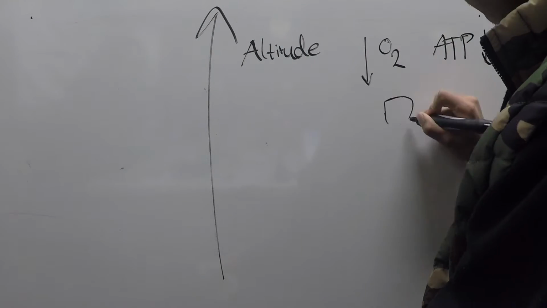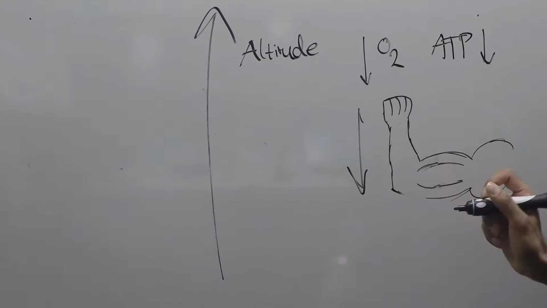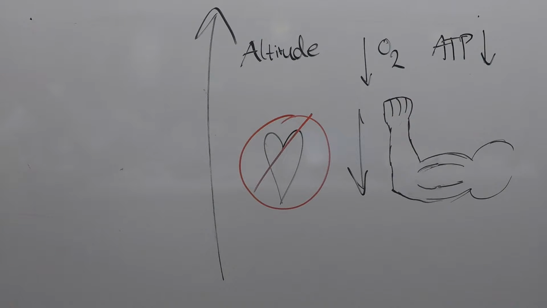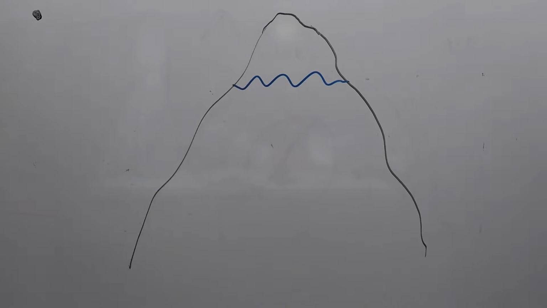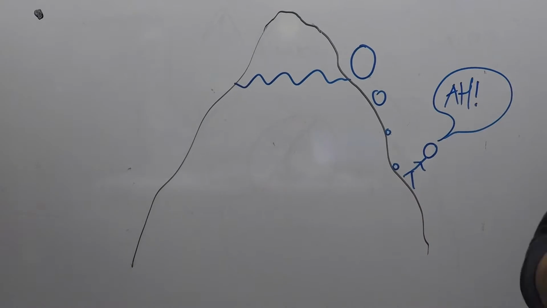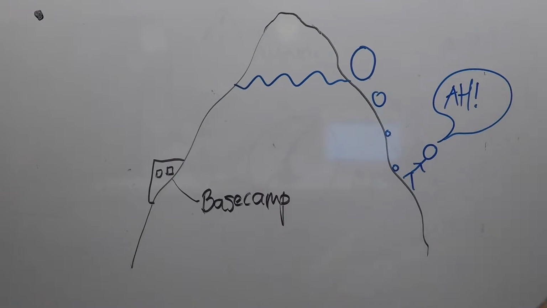We all know as altitude increases, it becomes increasingly difficult to take in oxygen. This can mean a decrease in metabolism to produce ATP, and a decrease in muscular force output and endurance. So you want to climb Mount Everest? Well, the immediate threat, among the obvious avalanches and hypothermia, is the lack of oxygen.